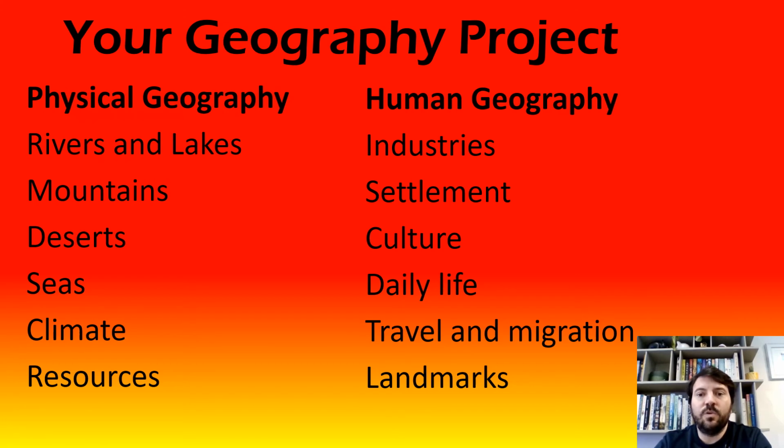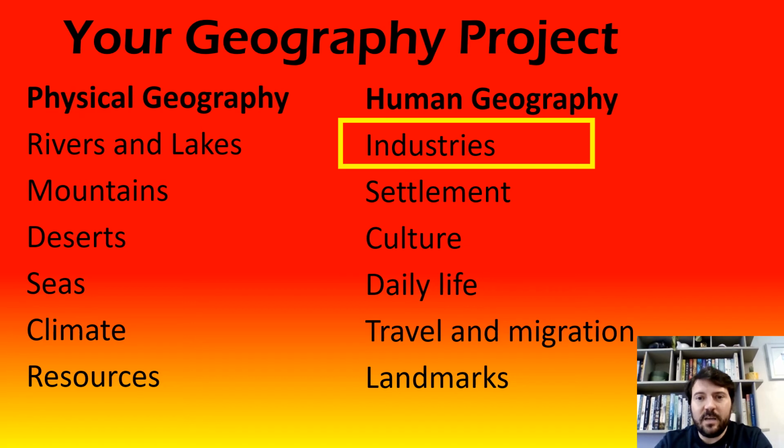Or you could say, well, I'm more interested in human geography, so I'm going to do just industries. So I'm going to find out what are the industries in China, what do people work at, and that's all I'm going to research. So again, that would be a very specific project, and that would be okay. Or you could do one that connected physical and human geography.